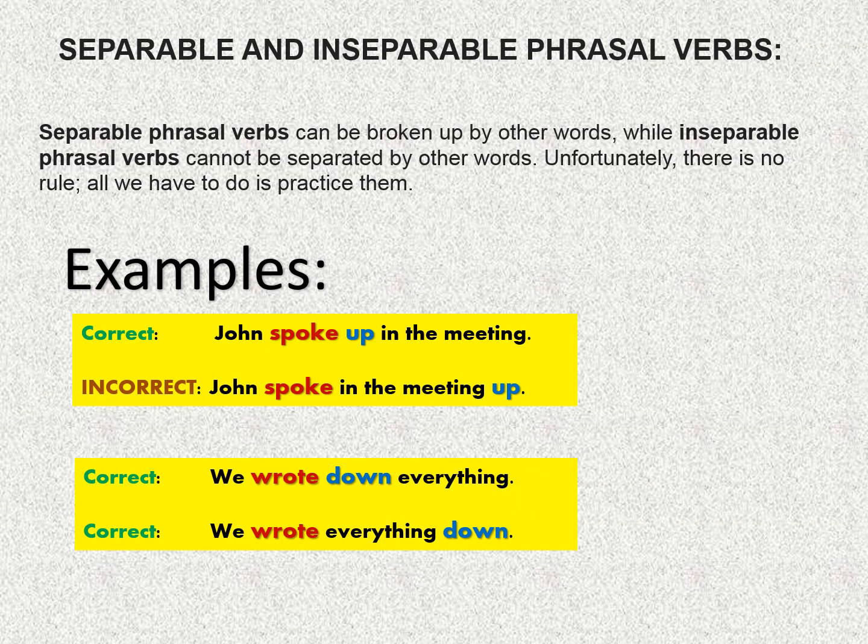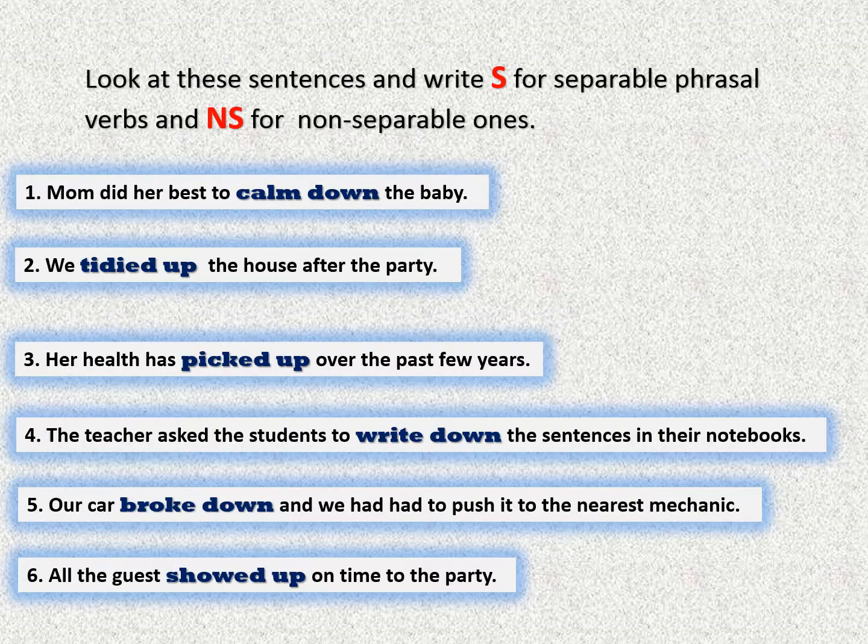In this sentence, we wrote down everything is correct. Also, we wrote everything down is correct. So the first one, speak up, is non-separable, but write down is a separable phrasal verb. Okay, let's try an example. Please look at these sentences and write S for separable phrasal verbs and NS for non-separable ones.